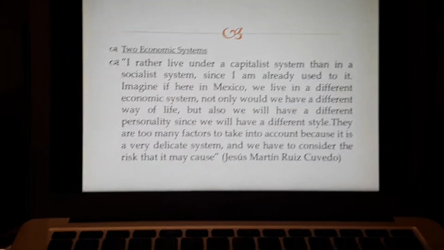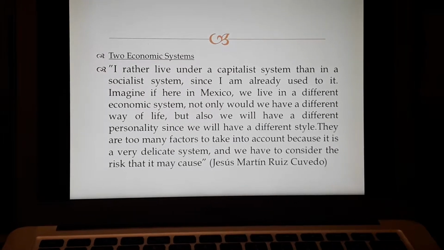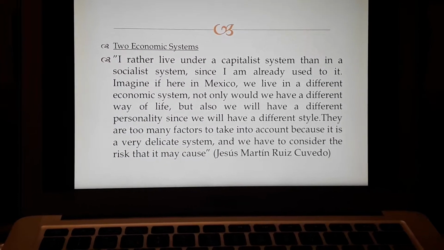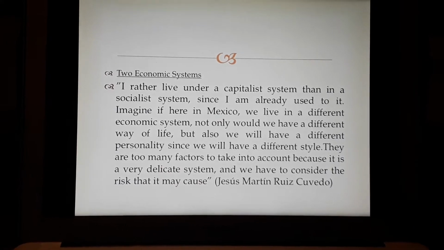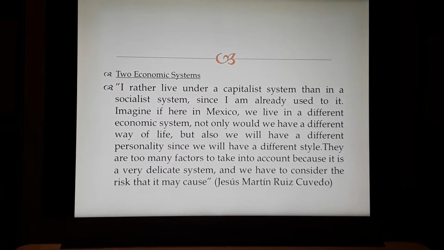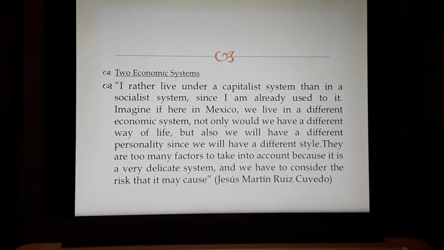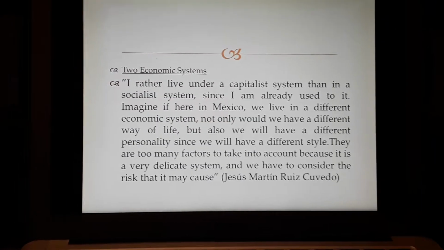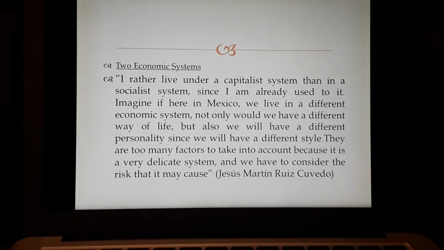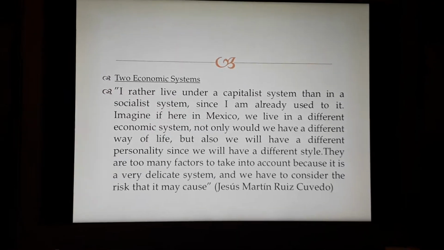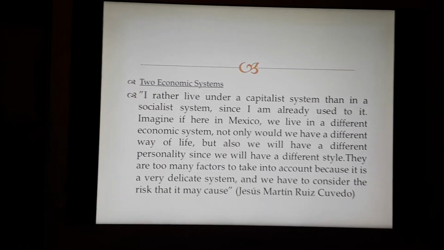About the two economic systems. I'd rather live in a capitalist system than in a socialist system since I'm already used to it. Imagine if here in Mexico we lived in a different economic system. Not only would we have a different way of life, but also different personalities and a different style. There are too many factors to take into account because it is a very delicate system and we have to consider the risk that it may cause.